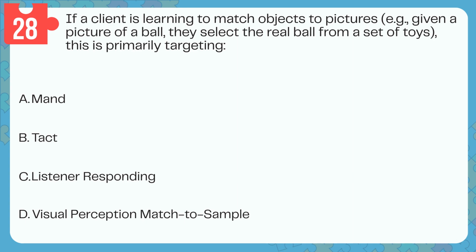Question 28. If a client is learning to match objects to pictures, for example, given a picture of a ball, they select the real ball from a set of toys. This is primarily targeting A, mand, B, tact, C, listener responding, D, visual perception matched to sample.